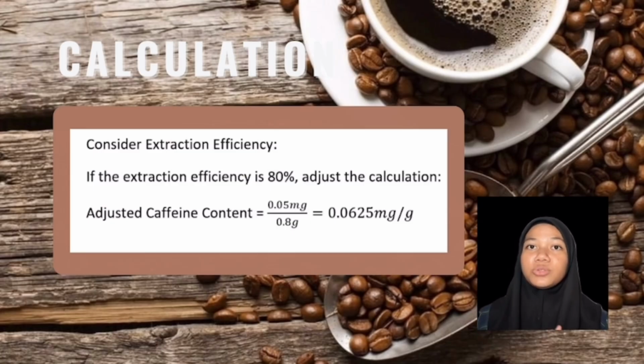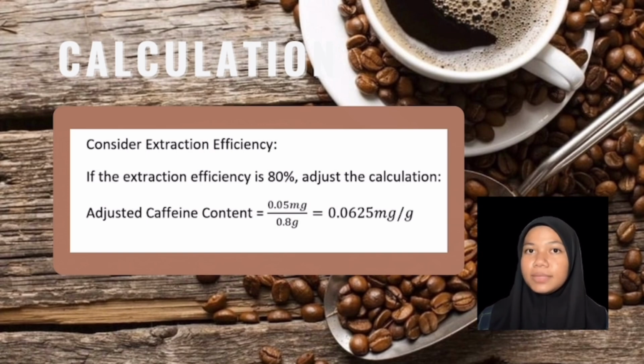Now for the calculation part. We took the sample preparation first, which is a 10 gram sample of ground coffee extracted to isolate caffeine. After extraction and isolation, a caffeine precipitate weighing 0.5 gram is obtained through gravimetric analysis. This is the explanation of the calculation part.